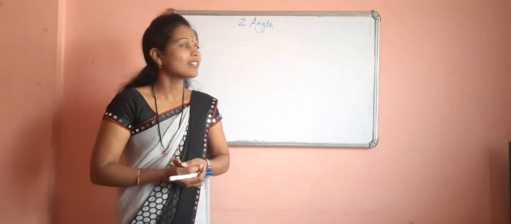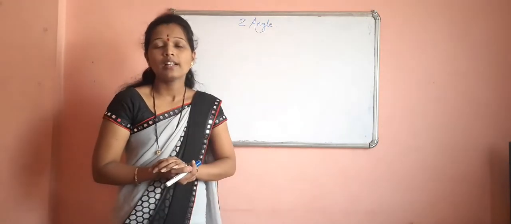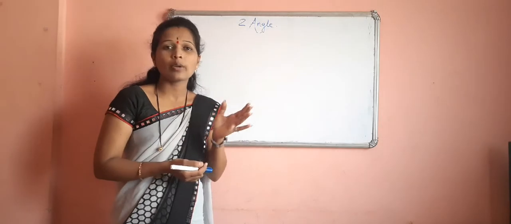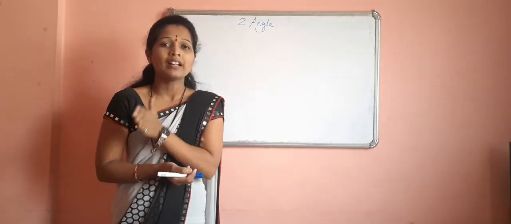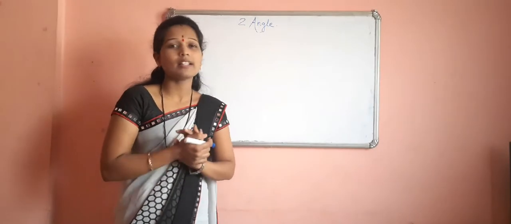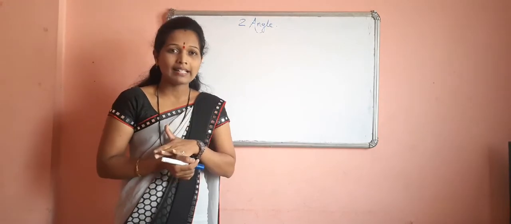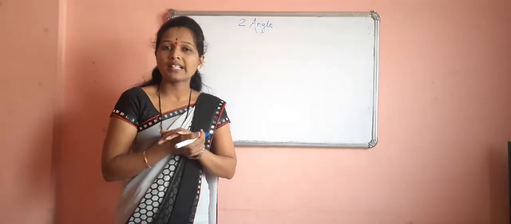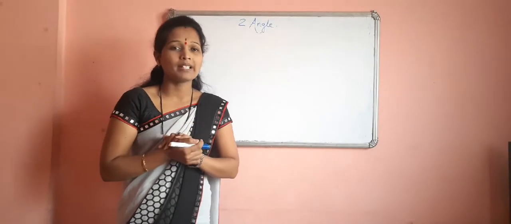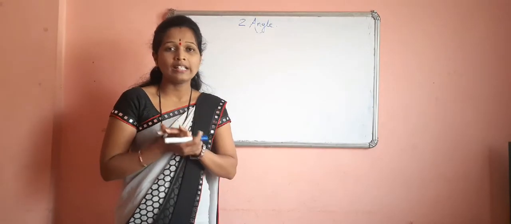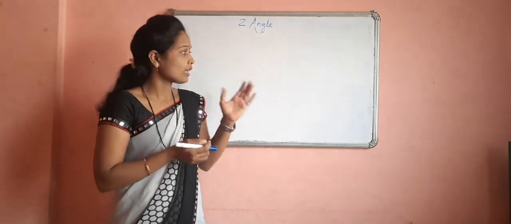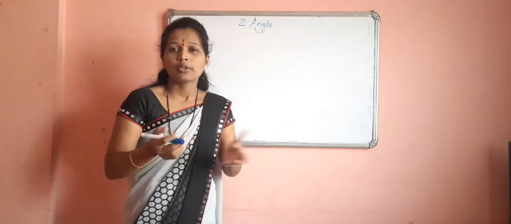Okay, good morning students. In our last video we have seen four types of angles, that is zero angle, acute angle, obtuse angle and right angle. Zero angle measurement is 0 degree, acute angle measurement is more than 0 degree but less than 90 degree, right angle measurement is 90 degree and obtuse angle measurement is more than 90 degree but less than 180 degree. So the remaining three types of angles we have to see today.